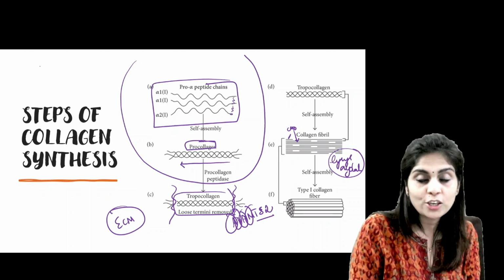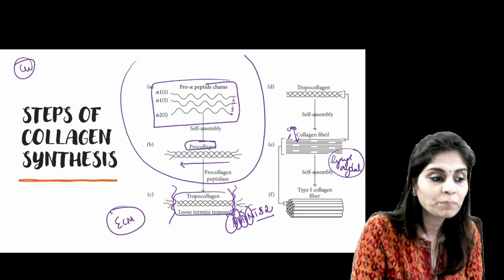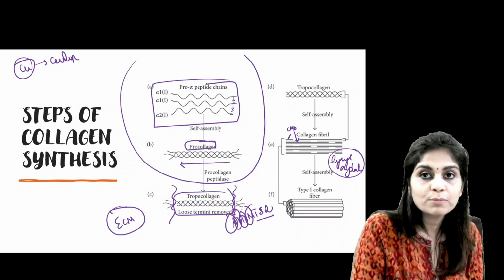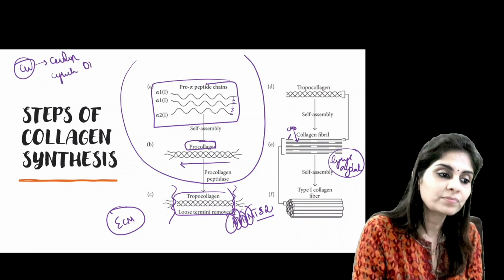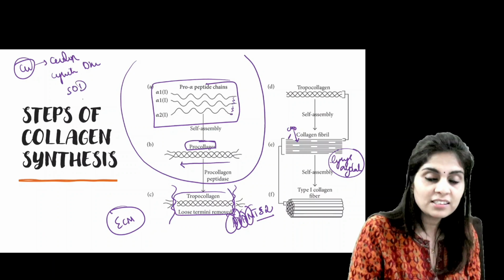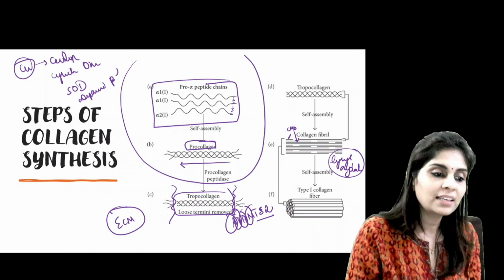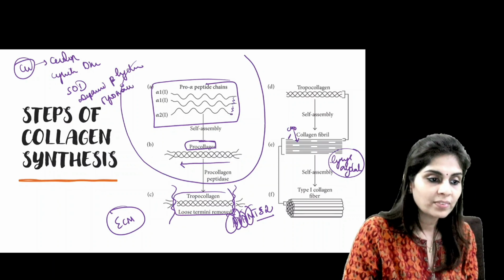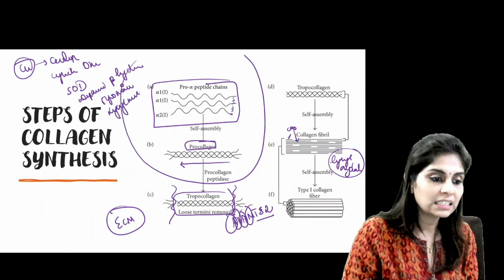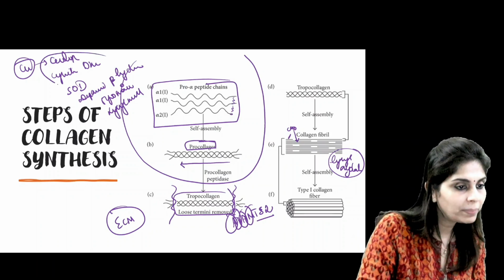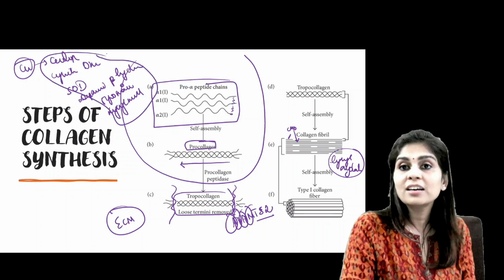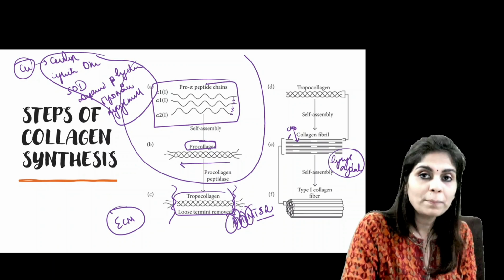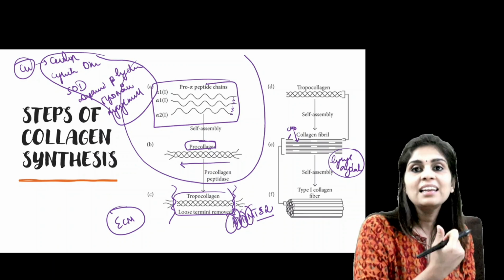It's a probable MCQ. They might ask you what are the copper dependent enzymes. The first answer should be the well-known ceruloplasmin, and then complex 4 of electron transport chain, which is cytochrome oxidase. You have superoxide dismutase, dopamine beta hydroxylase. This has been asked repeatedly. Tyrosinase, and then lysyl oxidase. So these are the 6 copper dependent enzymes which you should remember. Anytime you're asked, you should be able to answer this. Ceruloplasmin, cytochrome oxidase, superoxide dismutase, dopamine beta hydroxylase, tyrosinase, and lysyl oxidase.